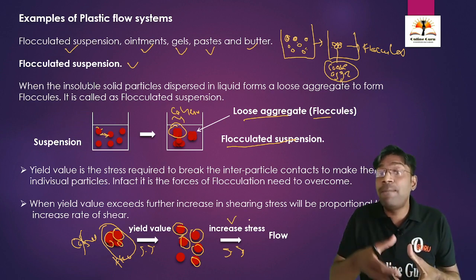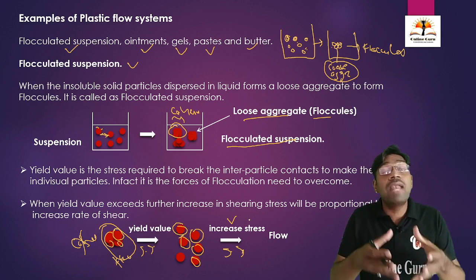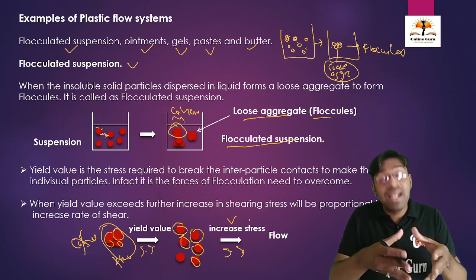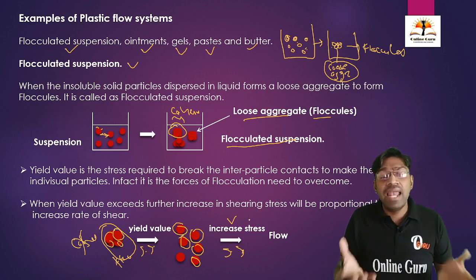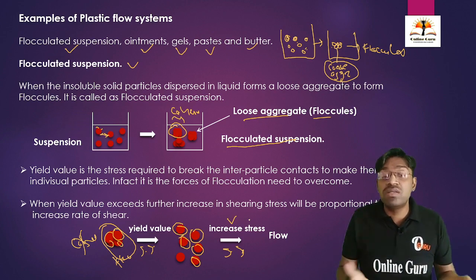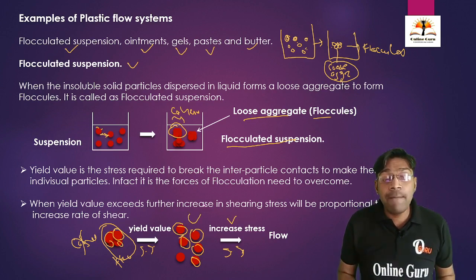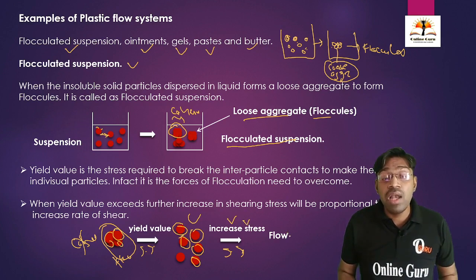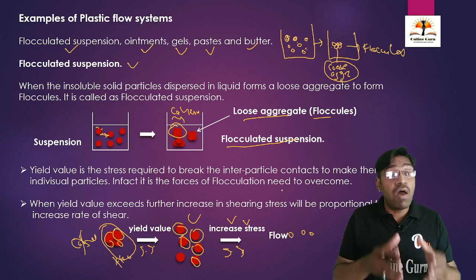When we are going to apply some pressure, the actual cohesive forces or the intermolecular forces which are acting between the two or more molecules present in the floccules are going to break down. And hence, due to this lack of cohesive forces, the molecules will go away from each other. See here. And what will happen? Even after further application of the shearing stress, the molecules will start to flow. This is what is about the flocculated suspension.